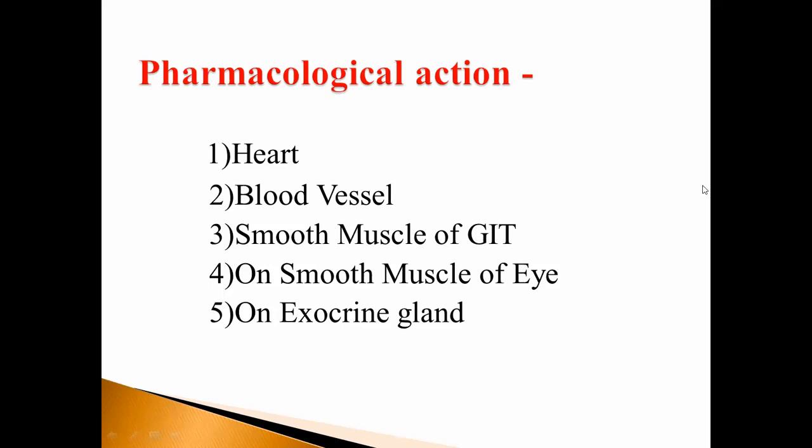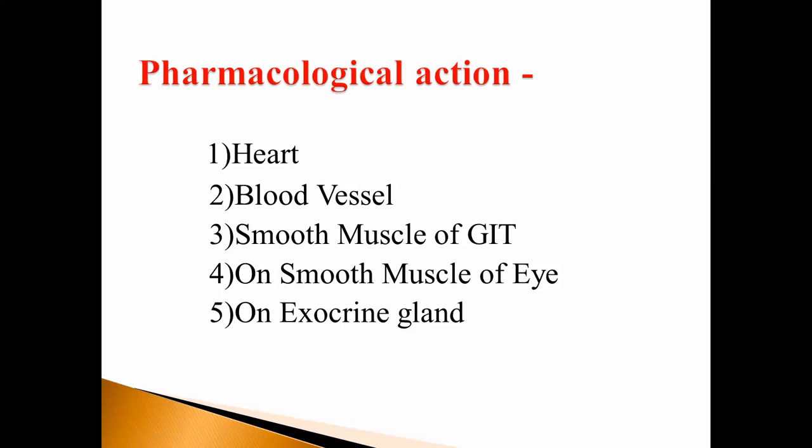Then action on the blood vessels. It causes vasoconstriction and therefore an increase in BP, that is hypertension. Then smooth muscles of the GIT: it decreases the GI tone, GI motility, and also decreases the peristaltic movement, hence it may produce constipation.